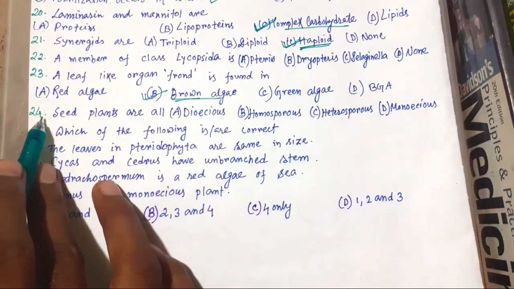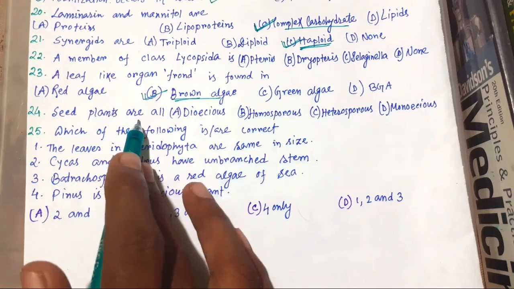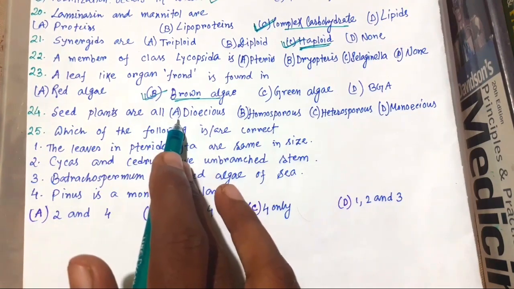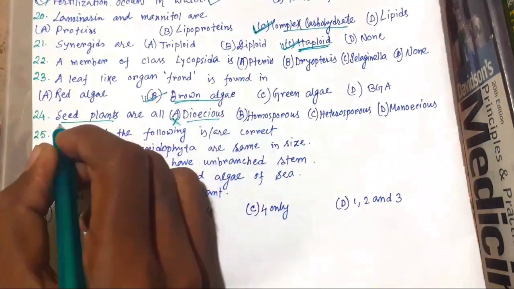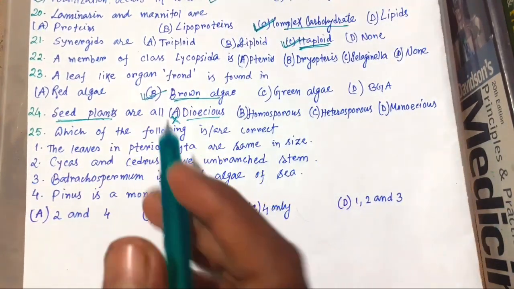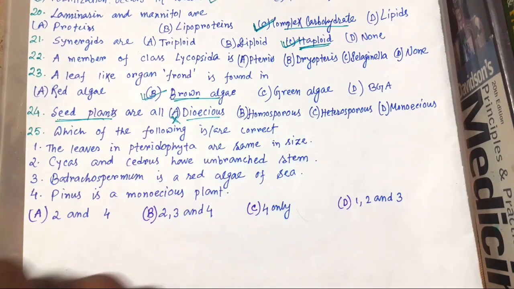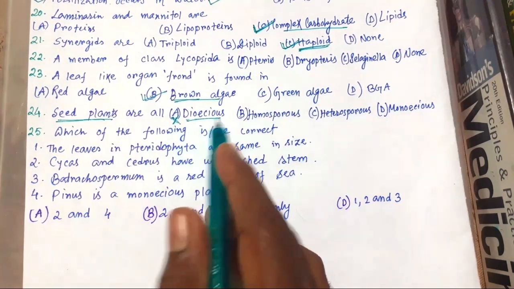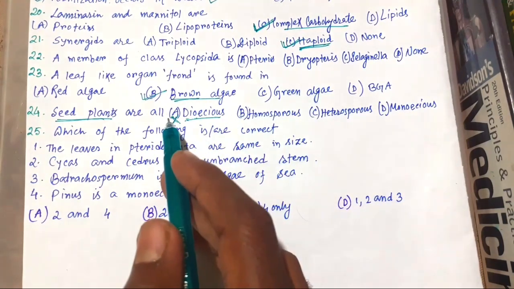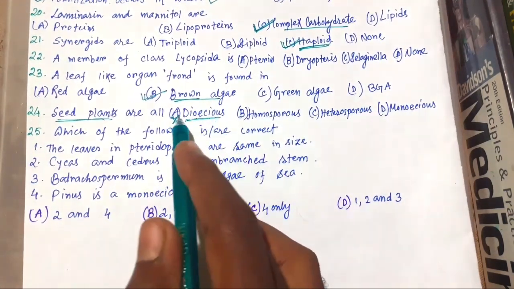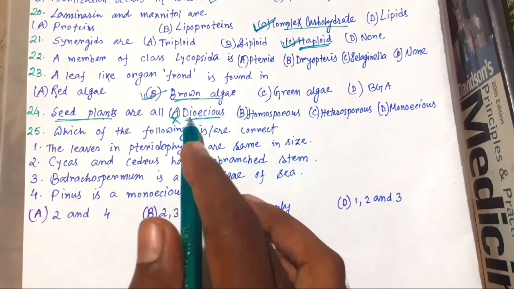Now 24. Seed plants are all dioecious. This is wrong. Suppose I am taking gymnosperm, Pinus is monoecious, so all are not dioecious.